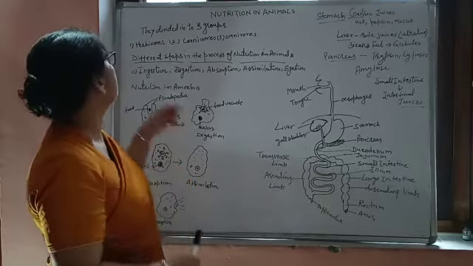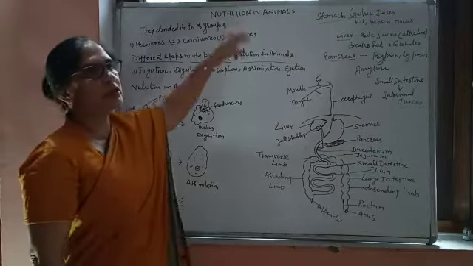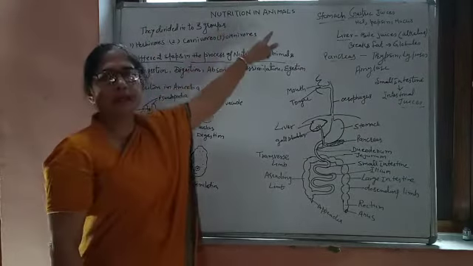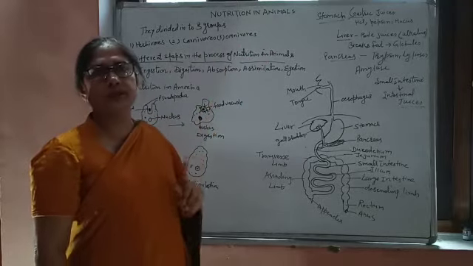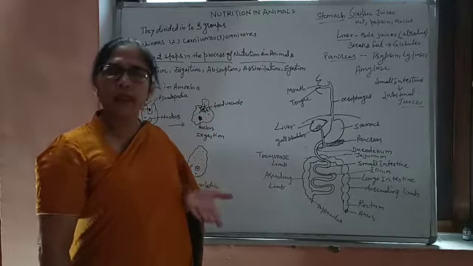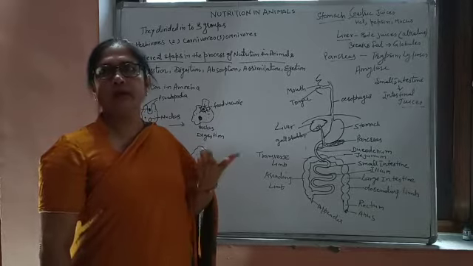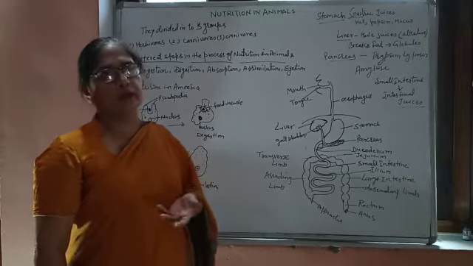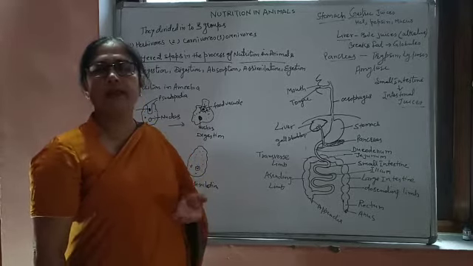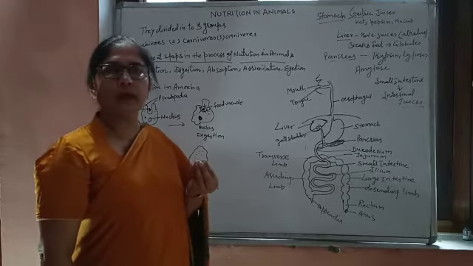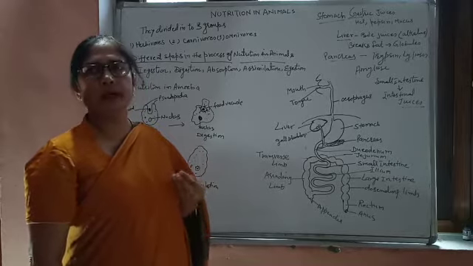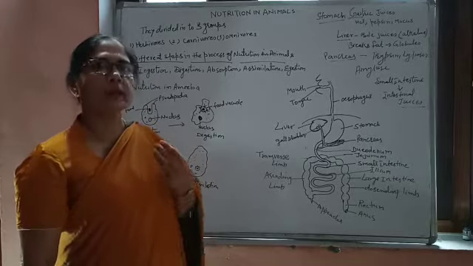These groups are of animals, because here the topic is nutrition in animals. As I told you, animals are not capable of synthesizing food, which is why they take food directly or indirectly from plants or other organisms, and that's why we are studying the holozoic mode of nutrition. So based on the type of food habits, we have divided these animals into three categories.